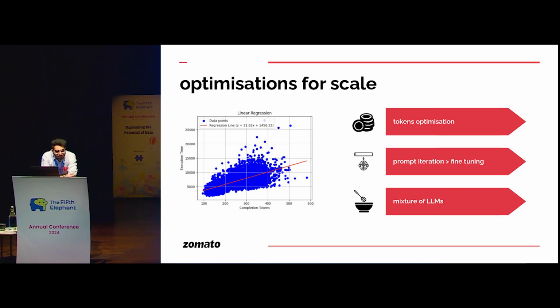Thirdly, obviously we use a mixture of LLMs. We cannot generate a response in sub 10 seconds by using GPT-4o in all the prompts, right?